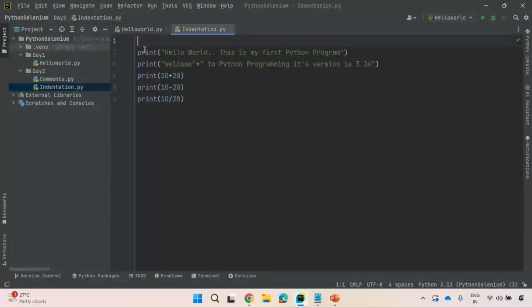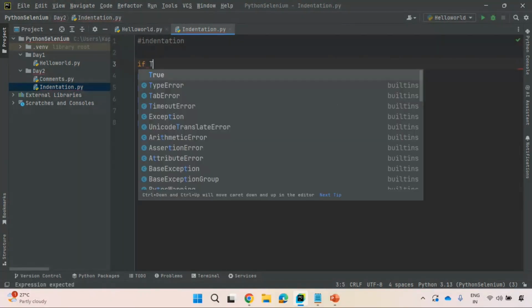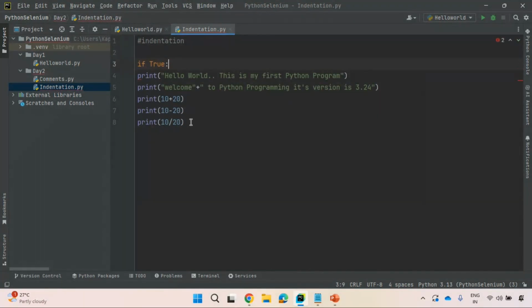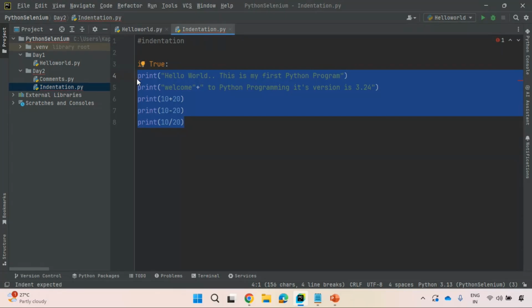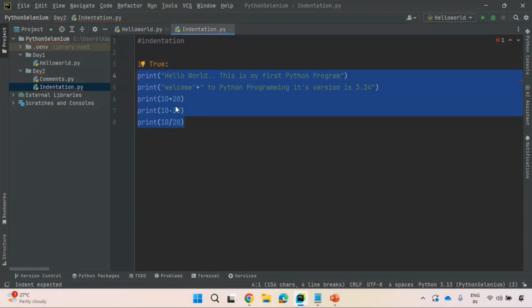Observe here, it is about indentation. If I'm specifying true, if a condition is true, then multiple lines of code inside this if block will be executed. You see here, I'm not following proper indentation. That means these lines of code belong to this if, so inside this if I need to represent them.